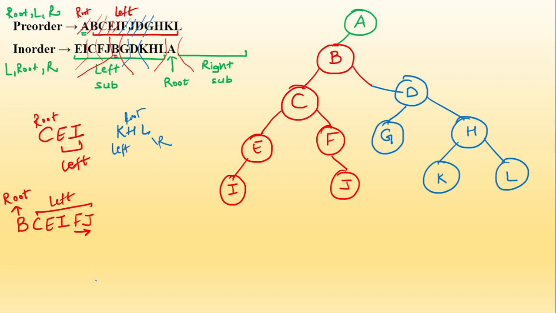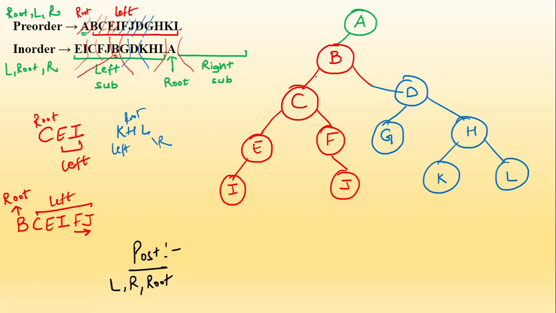So basically in every subtree you will apply the same rule, that is root, left, right; left, root, right. In every subtree you will apply the same order and then you will be able to find the value. Now we have to calculate what? Now we have to calculate post order. What is post order? Post order says left, right and root.